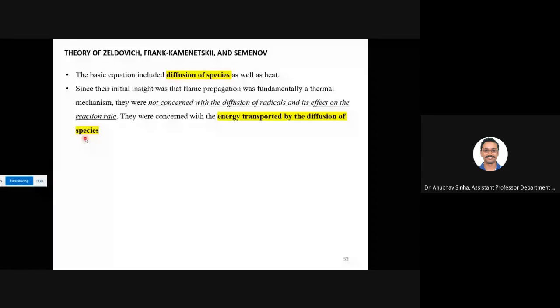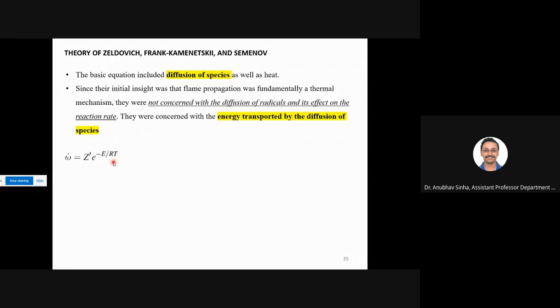Okay, but this is a very detailed derivation. We'll not go into that, but you should just know what this theory is about and what the major assumptions are. It talks about diffusion of species, and for species it only focuses on energy transport, not on the reaction. For this theory, they assume that the reaction rate is Arrhenius. Remember this, we discussed it in the kinetics class, e to the power minus E by RT.